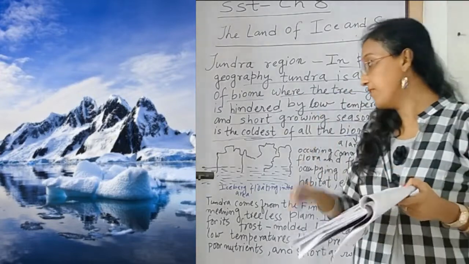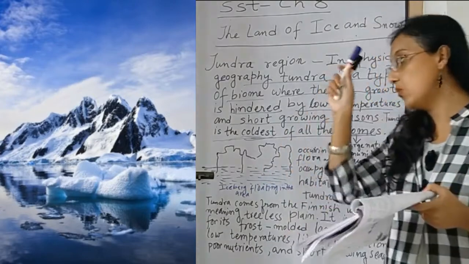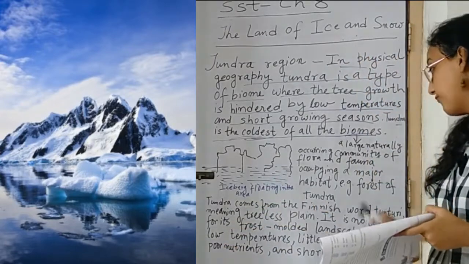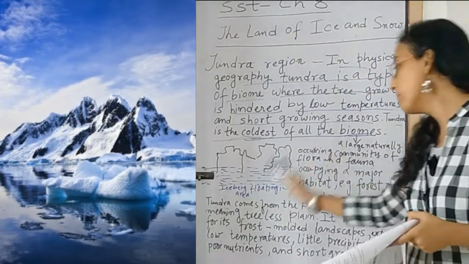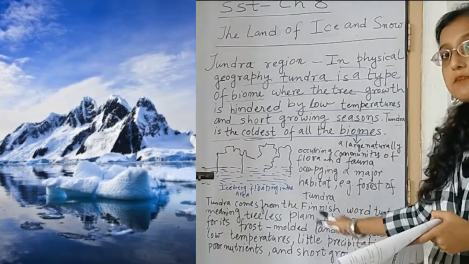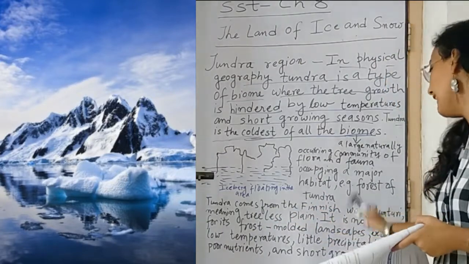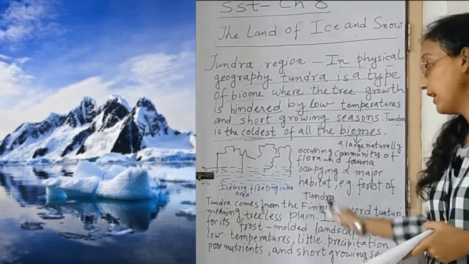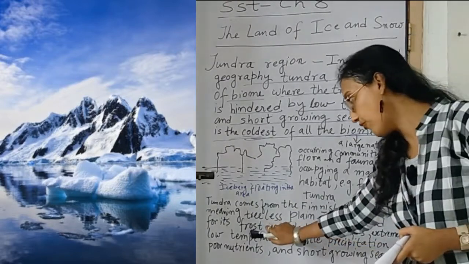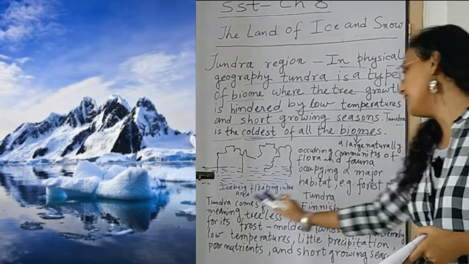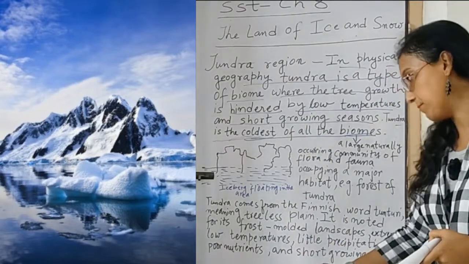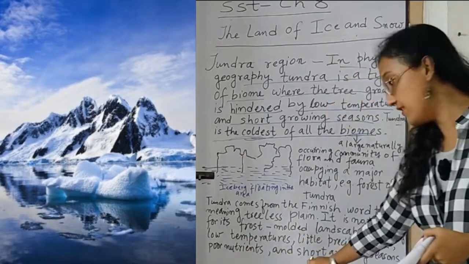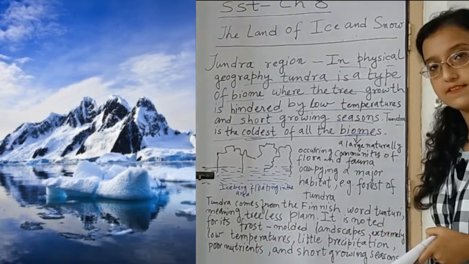Now, before knowing what is a glacier, let us know one more thing. The word tundra comes from the Finnish word tunturi, meaning treeless plain. That means a plain which is treeless. It is noted for its frost molded landscapes. That is, the landscapes are molded with frost, extremely low temperatures, little precipitation, little downpour, poor nutrients and short growing seasons.